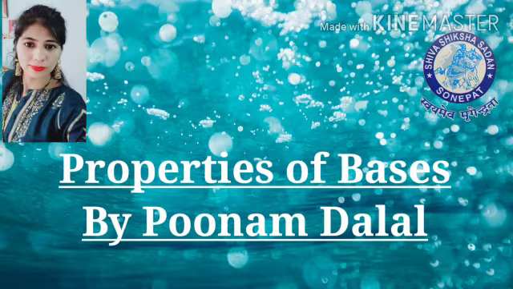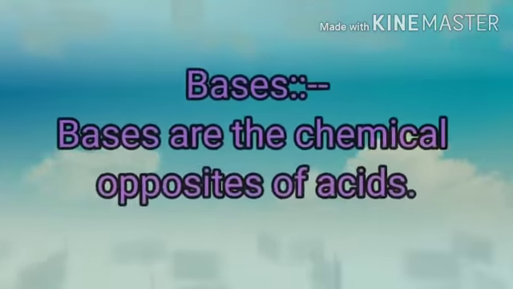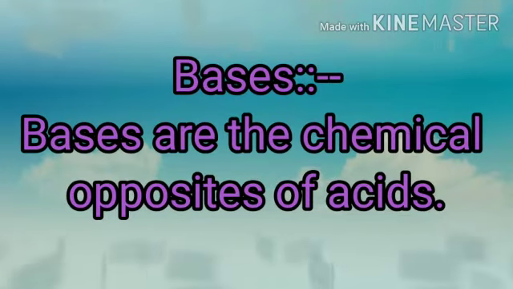Today we will discuss the properties of bases. Bases are the chemical opposites of acids. When bases are added to acids, they neutralize the effect of acids. So we can also define a base as a chemical substance which can neutralize an acid. The solutions of substances like caustic soda, lime, and washing soda are bases.